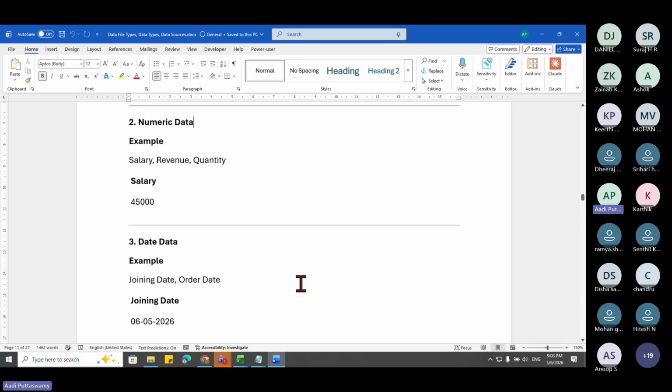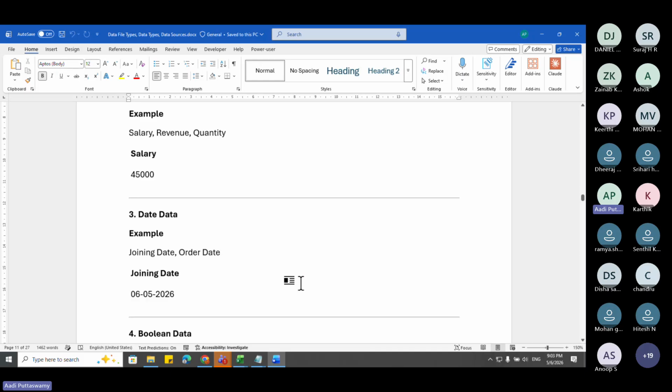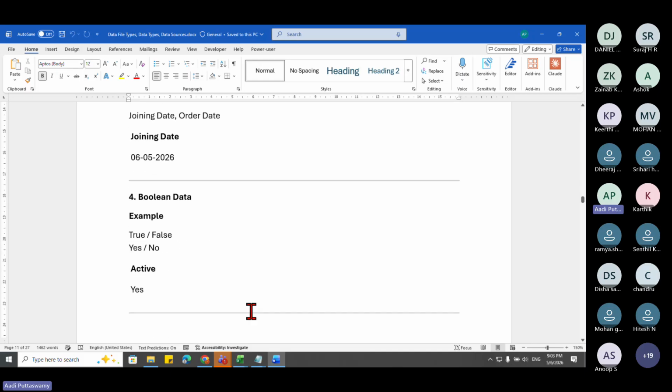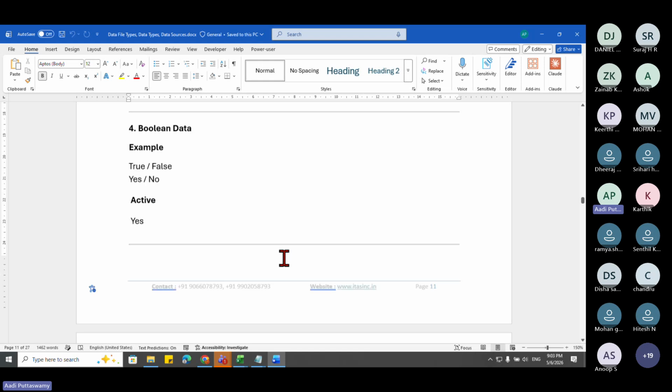Okay. Date data type. I told you. Say date means what? Say we have this a day, month, and year. See, I want joining date, order date, invoice date, billing date. So whenever we think that say even the date of birth, so all these actually come under data type that is date. Apart from this, we have this Boolean. Boolean means we have this true or false.